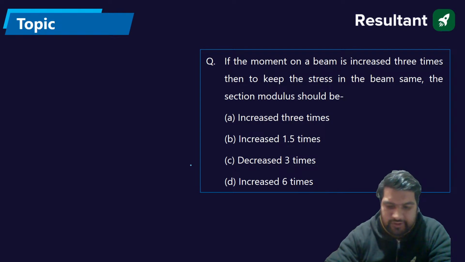It is BD square by 6. Absolutely fine for the rectangular section.